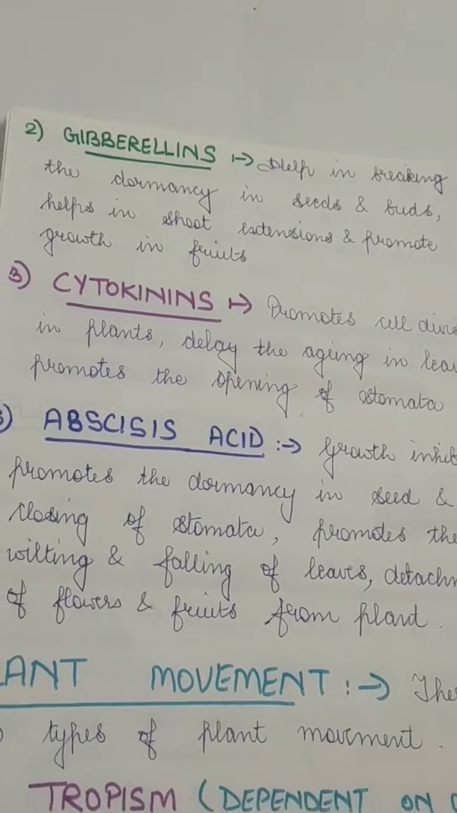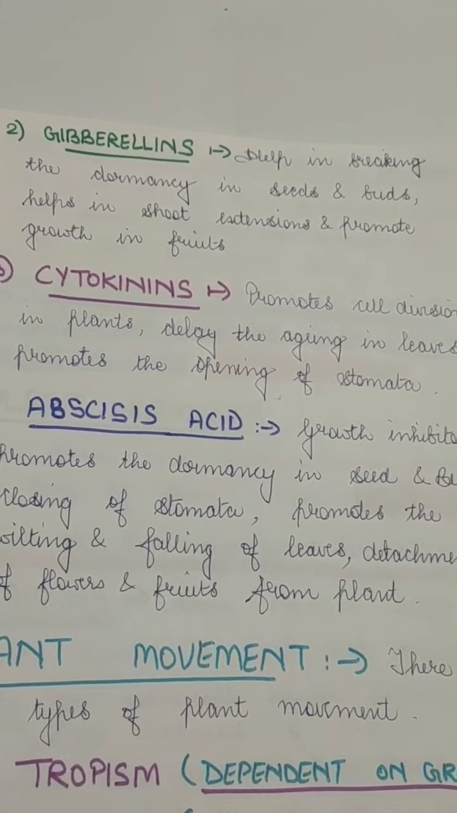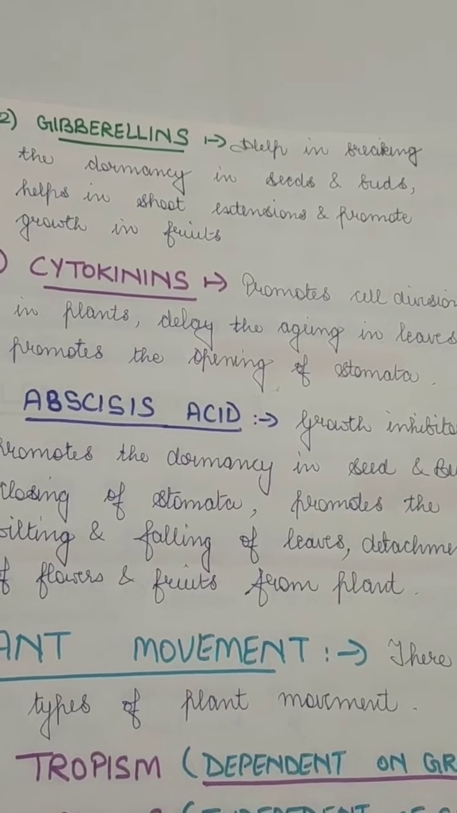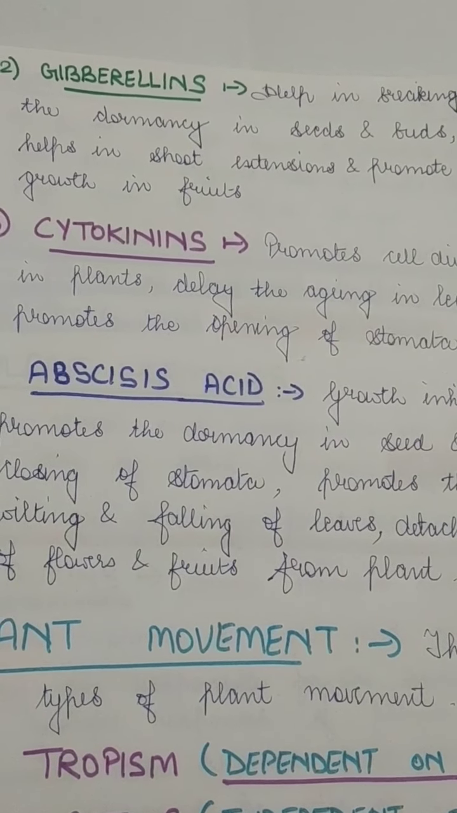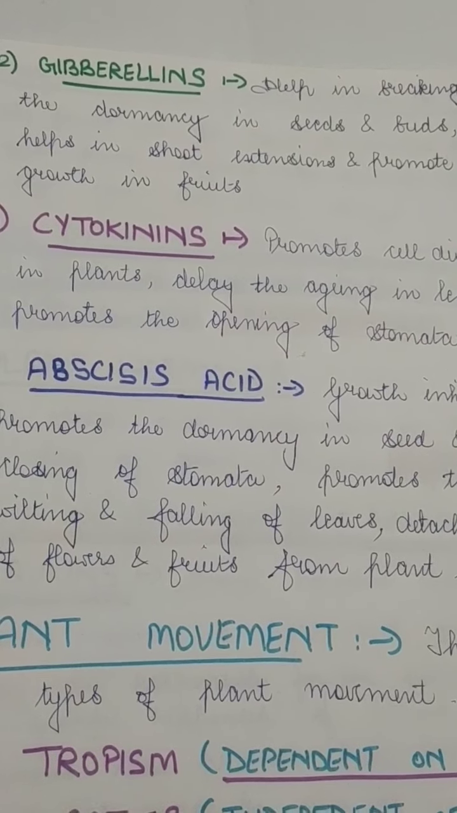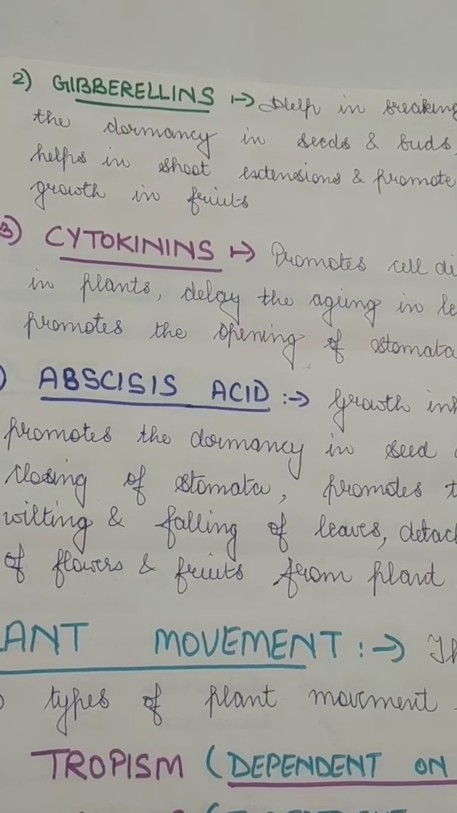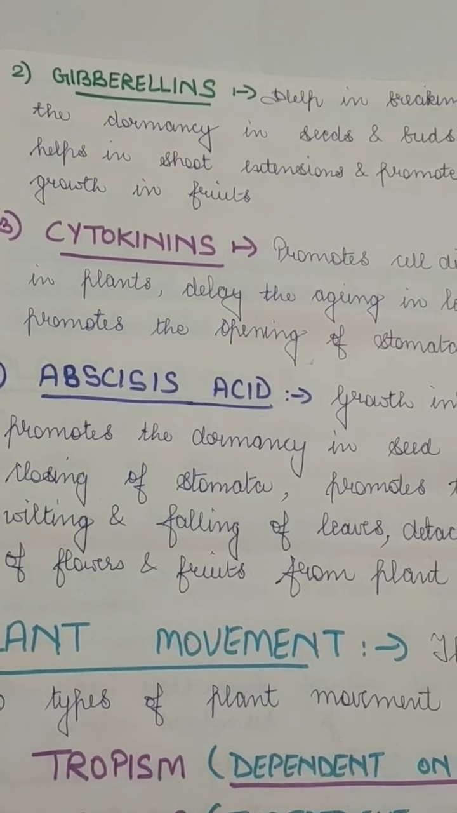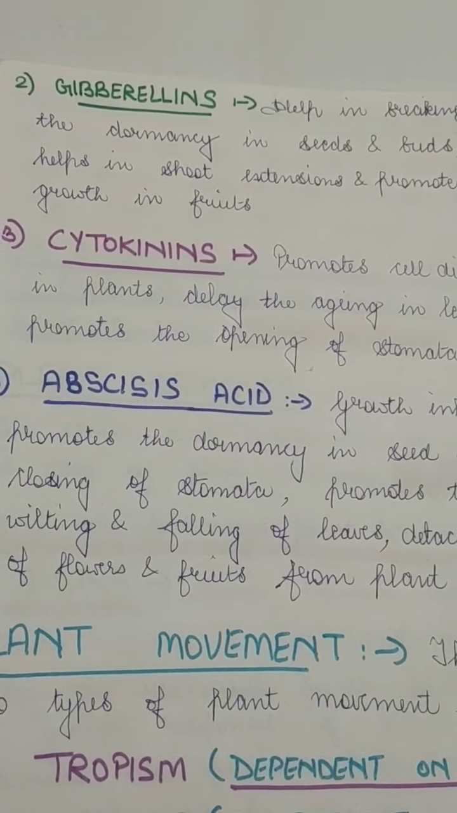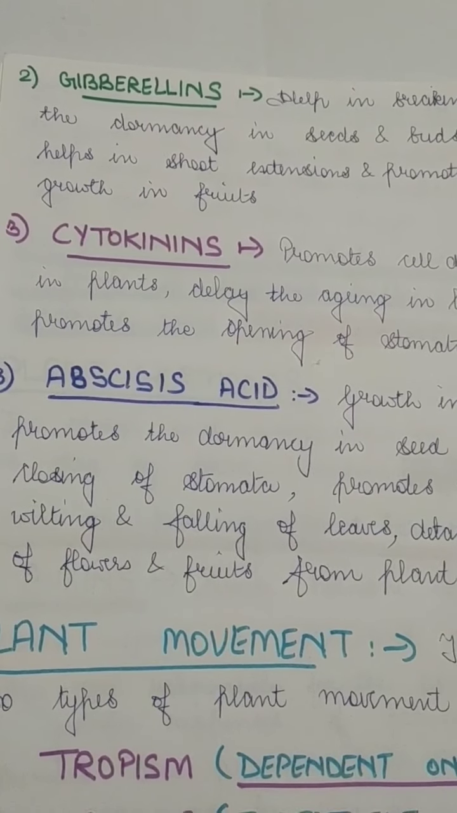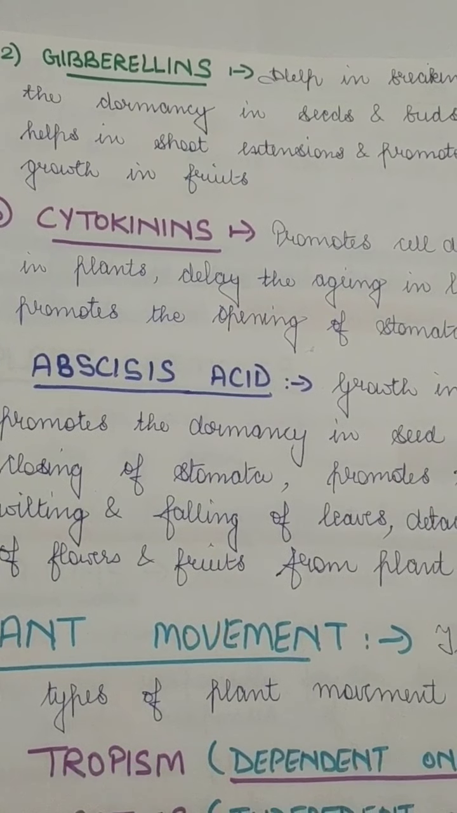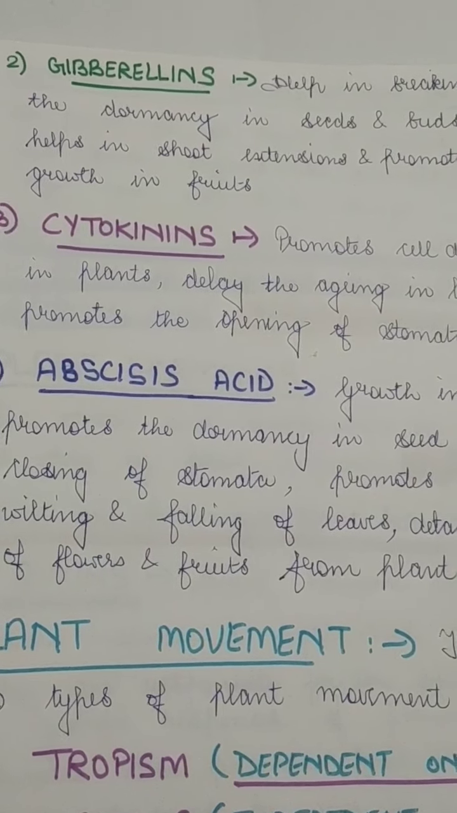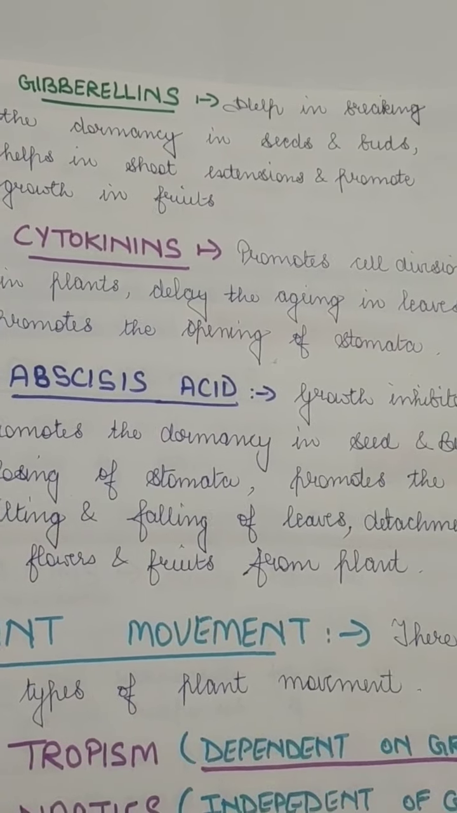Next is gibberellins. These are the hormones which help in breaking the dormancy of seeds. Seed dormancy is when the seed becomes dormant when there are no favorable conditions, like when the season is not favorable for the seeds or the plants to grow. The seed becomes dormant. The cell wall becomes very hard and thick, so that the embryo stays safe inside the cotyledons. That is why the seed or the embryo can survive for a longer period of time, and the shell of that seed becomes very hard. That is called seed dormancy.